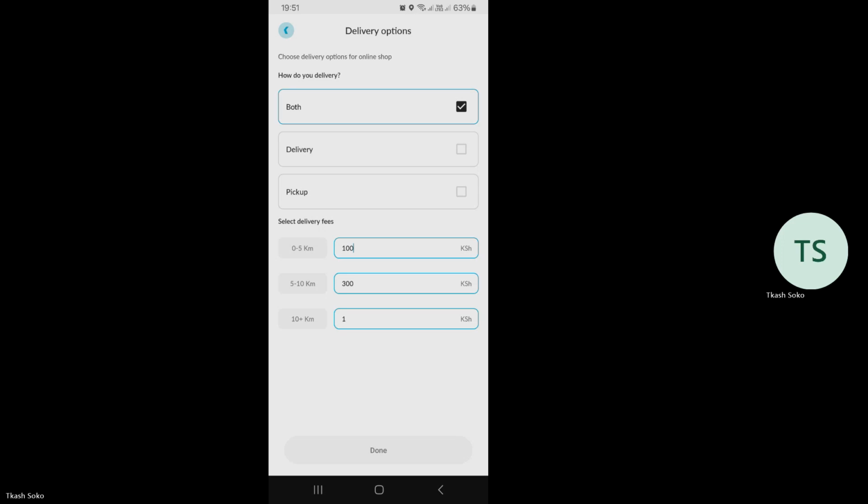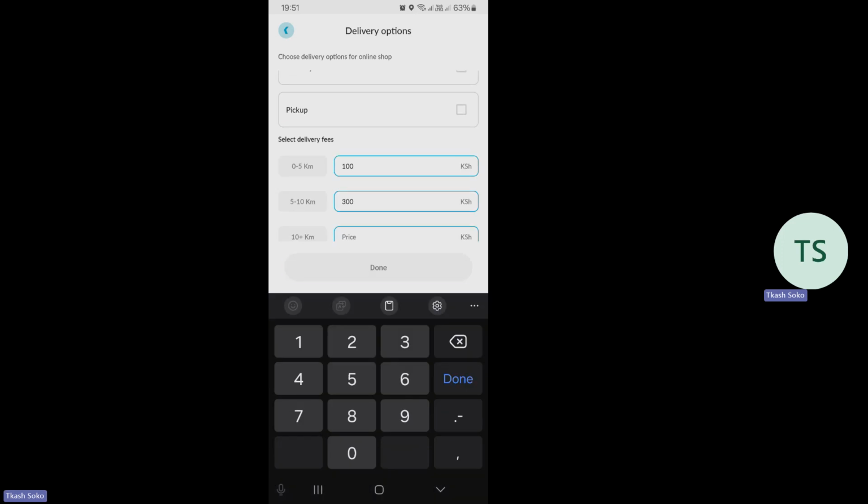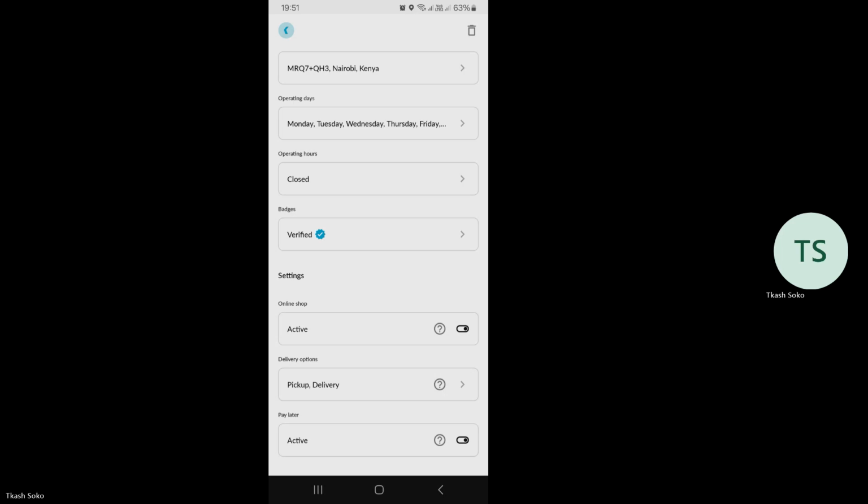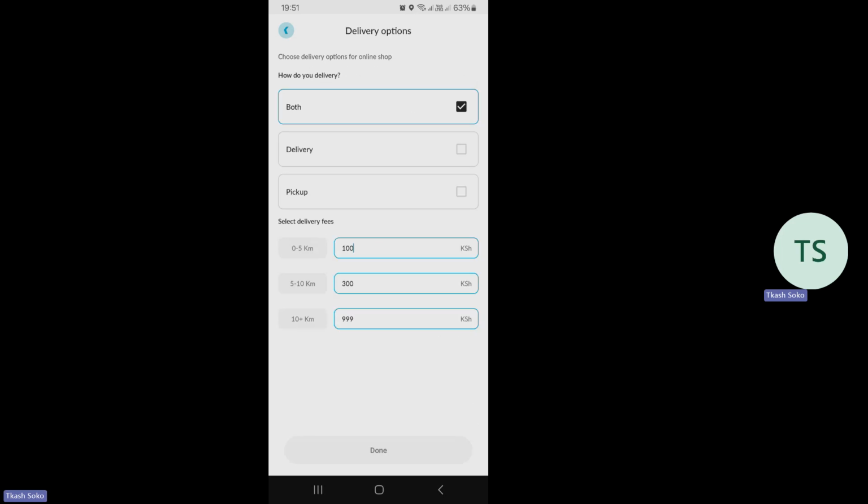Okay. Let me change the 1,000 to 999. Okay, done. Let me see. Yes, they will be paying 1,000, which is 999. It's just like 1,000 for any distance that is above 10.